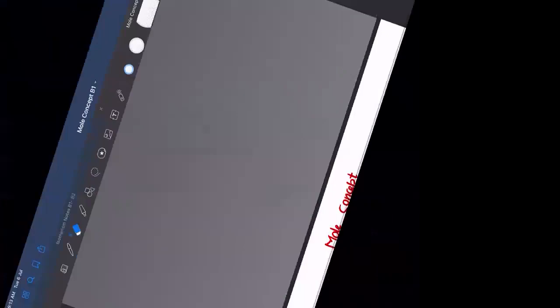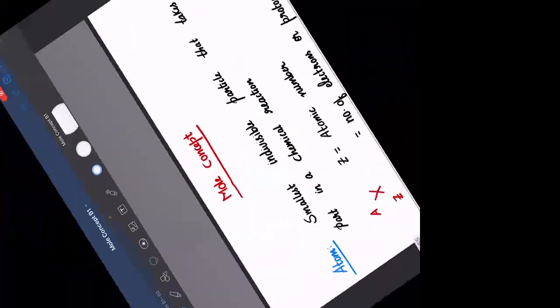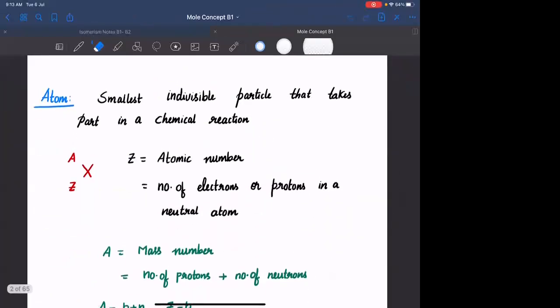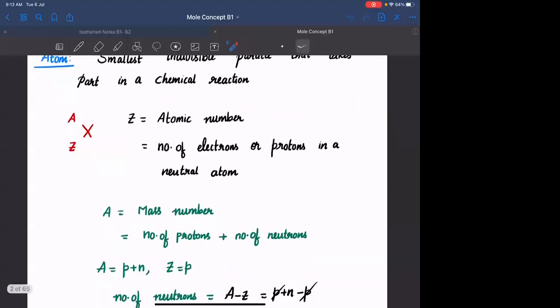So if we go for the definitions, what is atom? It is the smallest indivisible particle that takes part in a chemical reaction. Atom of any given element has two numbers, the atomic number represented by Z and the mass number represented by A.